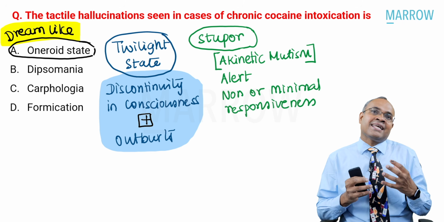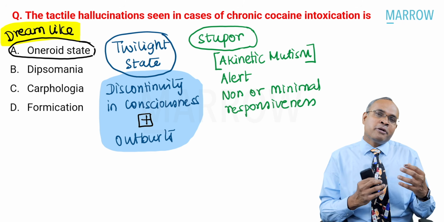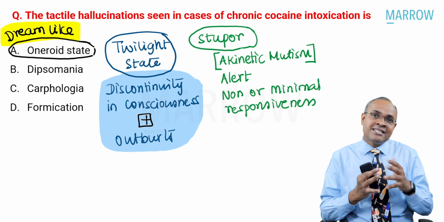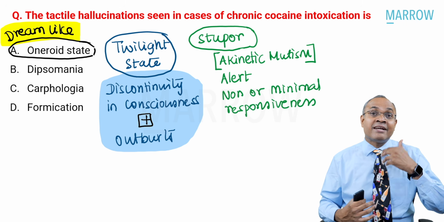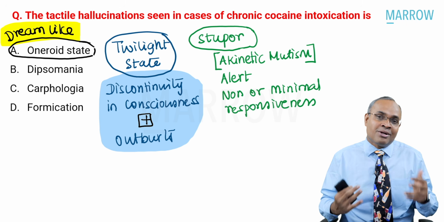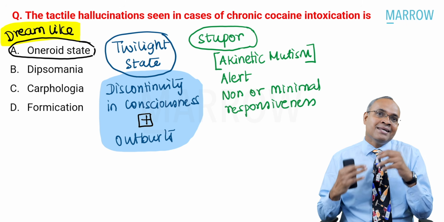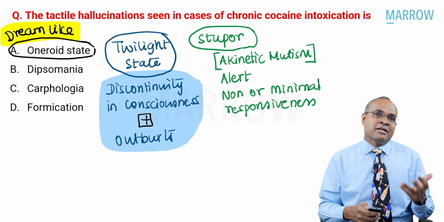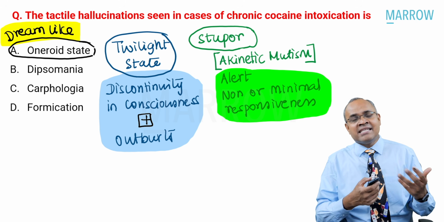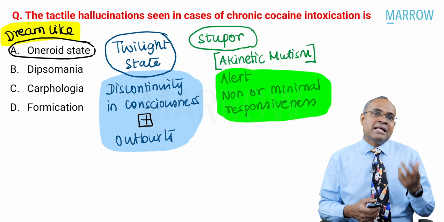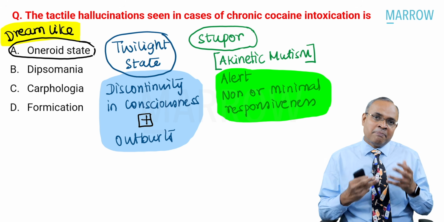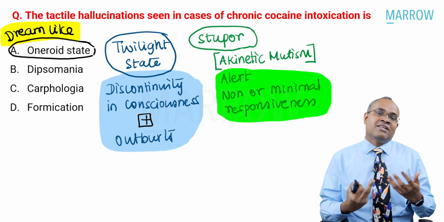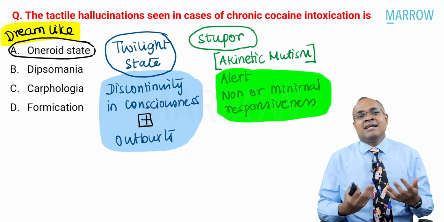Now, this is very characteristic of stupor. So stupor patients are alert patients. They know what's happening around them, but they don't respond and they don't move around. So akinetic mutism in alert state is typically seen in stupor patients. Understood? This is typically seen in some specific brainstem injuries, and deeper brain tissue injuries are one of the reasons why stupor can happen.